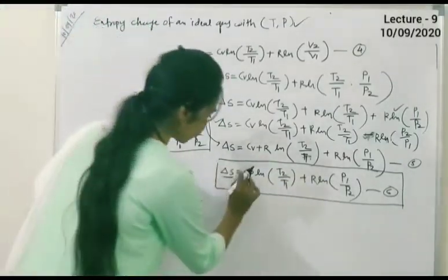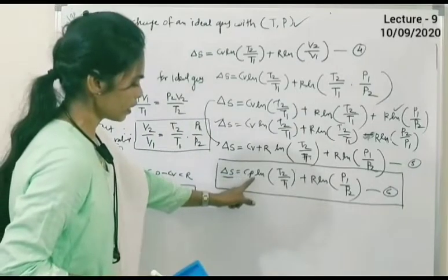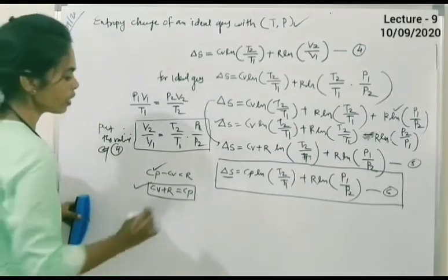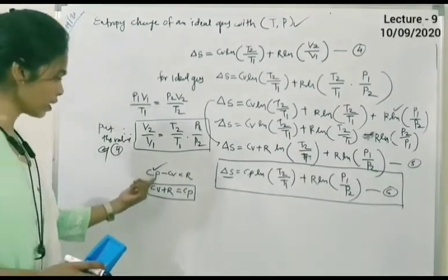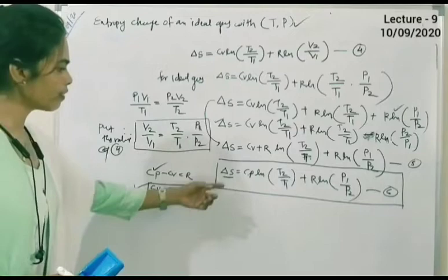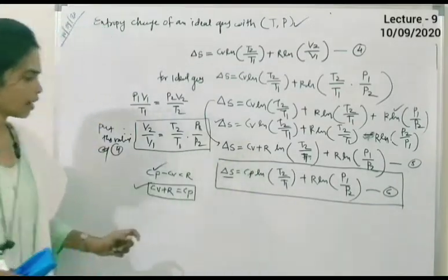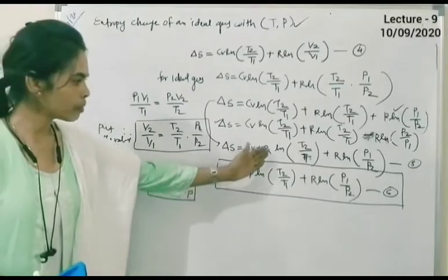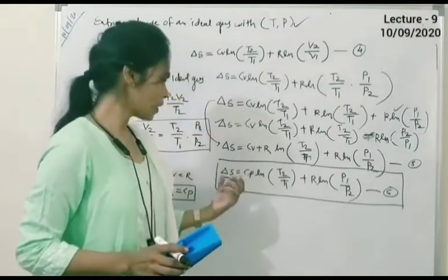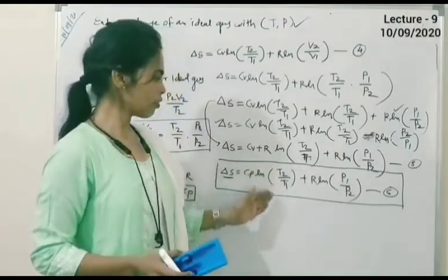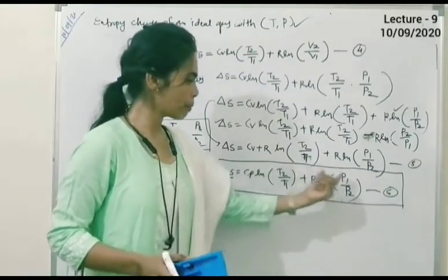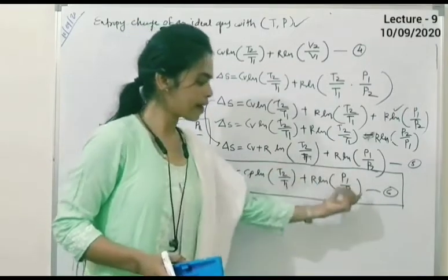Cp is the heat capacity at constant pressure, and Cp minus Cv is equal to R. This is the relation between the heat capacity at constant pressure and the heat capacity at constant volume. From this relation we get the value of Cv plus R, and ultimately we put it as Cp. This final equation gives the idea about the entropy change for an ideal gas with a change in temperature and pressure: initial temperature, initial pressure, final temperature, final pressure.